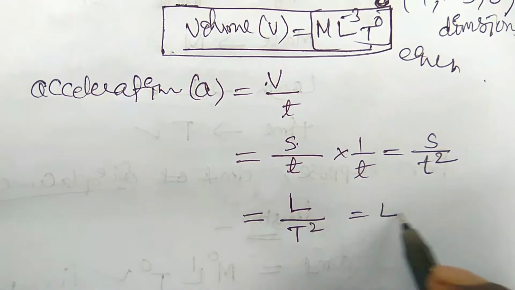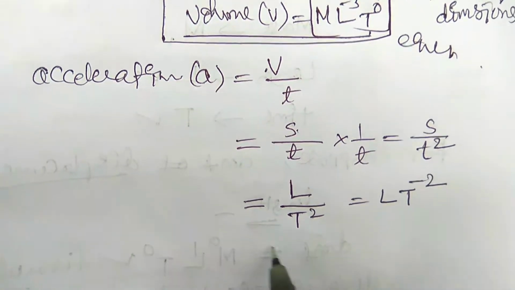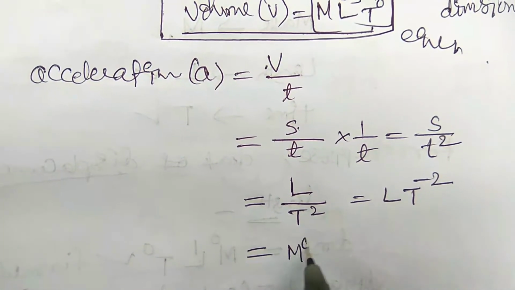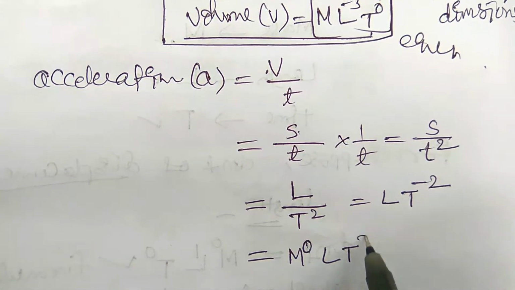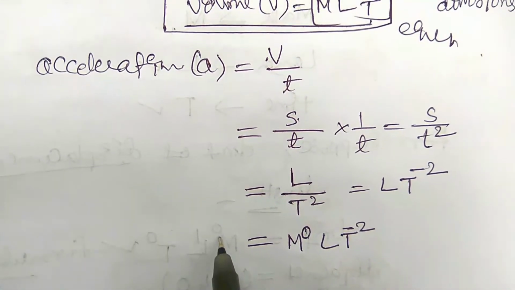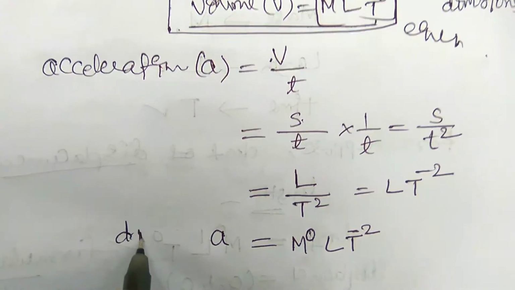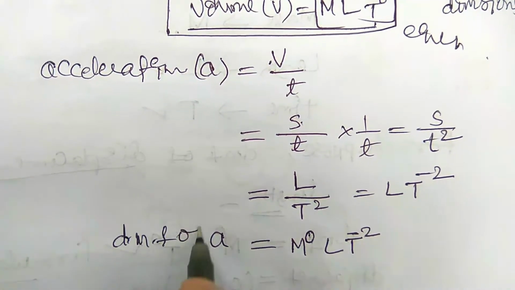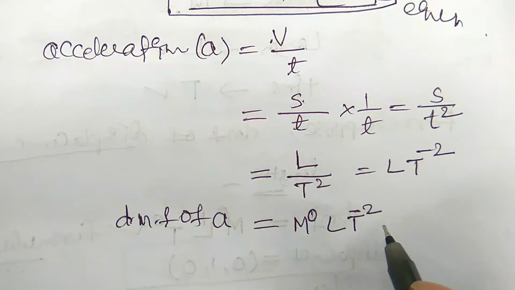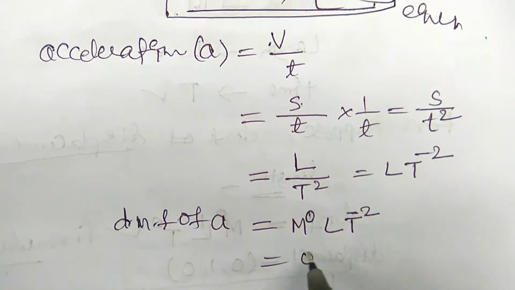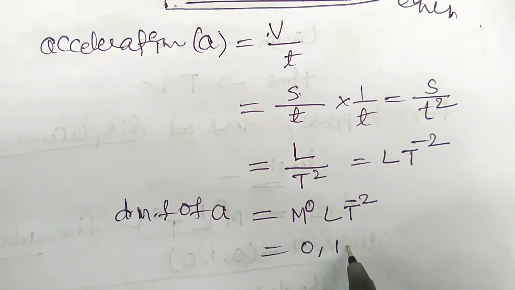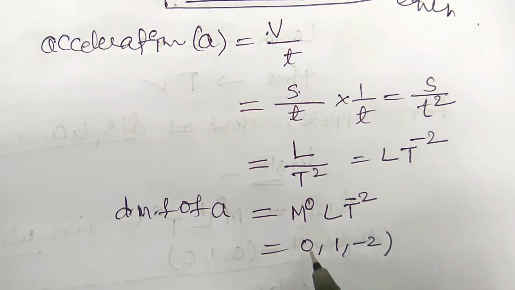So it can be L t minus 2. There is no mass term, so we write M0 L t minus 2. This is the acceleration. So the dimensional formula of acceleration is M0 L t minus 2. The dimensions are 0 comma 1 comma minus 2.